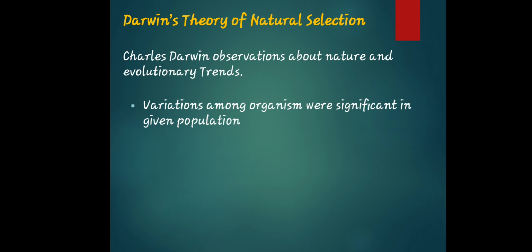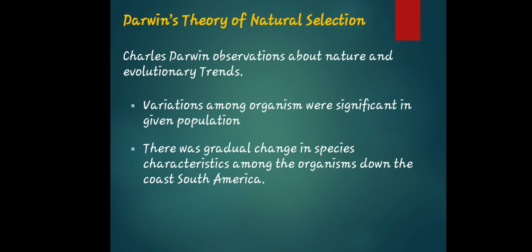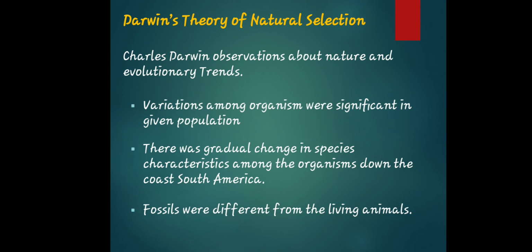Not only that, as I've said, there is a lot more explanation or description. The theory will also focus on the variation among organisms, which was significant in a given population. There were gradual changes in the species, or in the characteristics of the organisms, down to the coast of South America itself, and the fossils were different from the living animals.